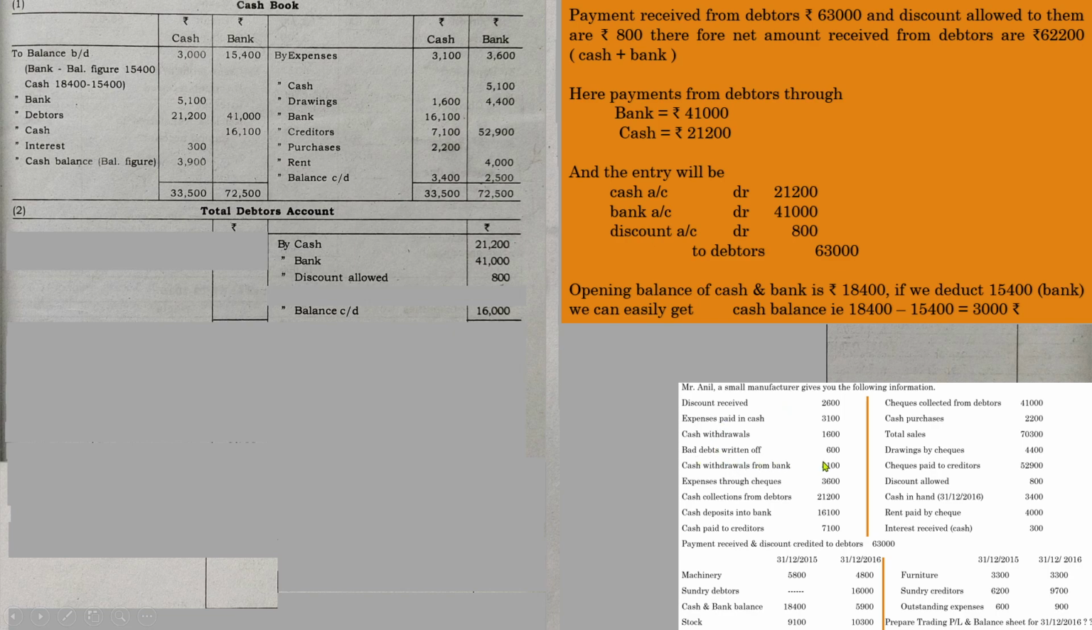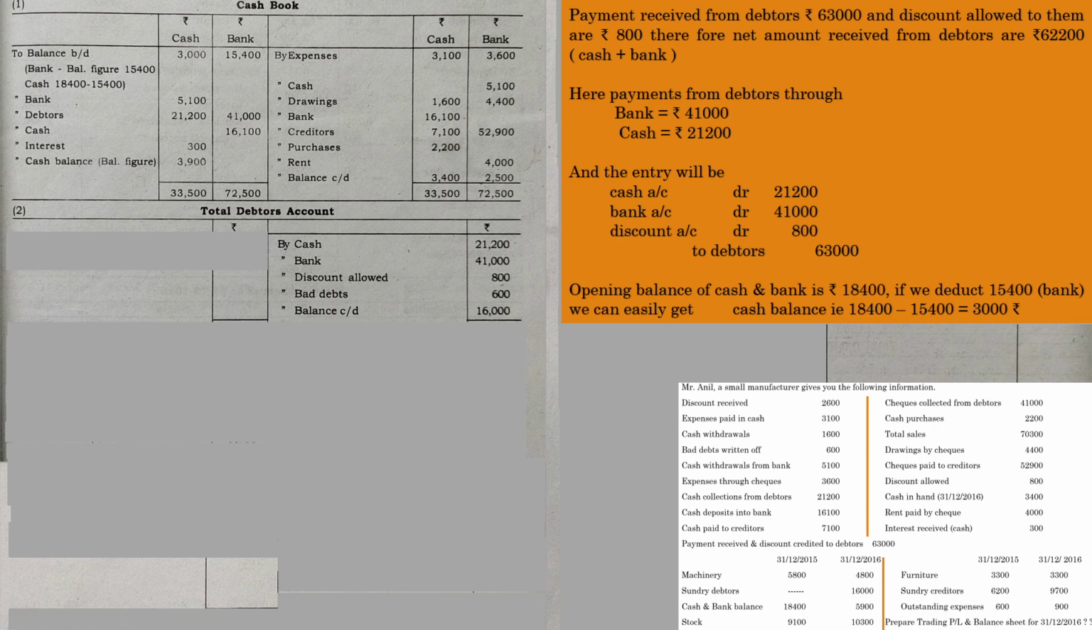See, bad debt written off 600. Bad debt means a reduction in the value of debtors, so it has to be shown in the debtors account. So it will be by bad debt 600. Now go through all these items, whether there are any transactions related to debtors. Cash paid to debtors we already recorded. Payment received from debtors already adjusted. 41,000 recorded. Discount allowed also recorded. So we have recorded all the items.